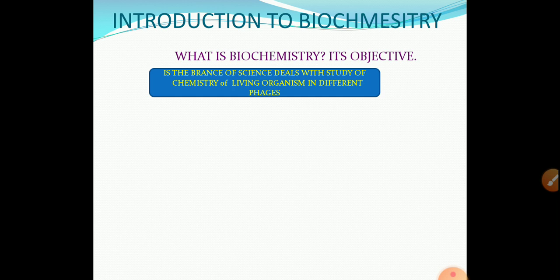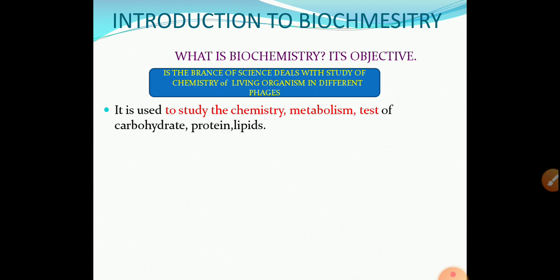What is the objective, scope and importance of biochemistry? Biochemistry has very much importance, such as it is useful to study the chemistry and metabolism of carbohydrate, protein, lipid, amino acid, vitamin, coenzyme, minerals, all biomolecules.